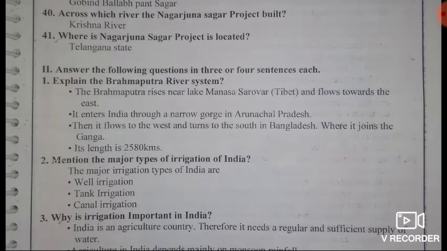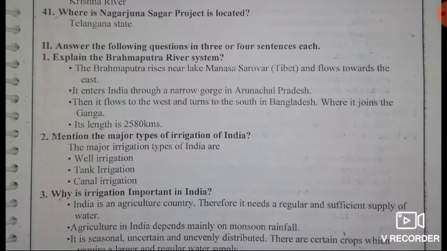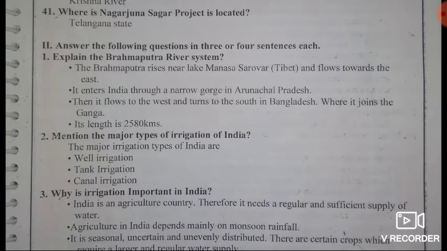The first question: explain the Brahmaputra river system. First point, the Brahmaputra rises near Lake Manasa Sarovar and flows towards the east. Second point, it enters India through a narrow gorge in Arunachal Pradesh.